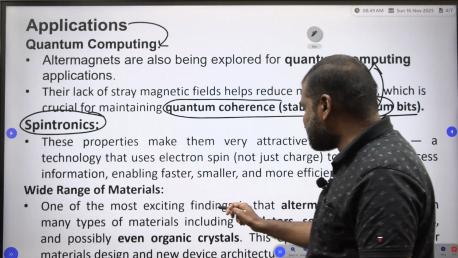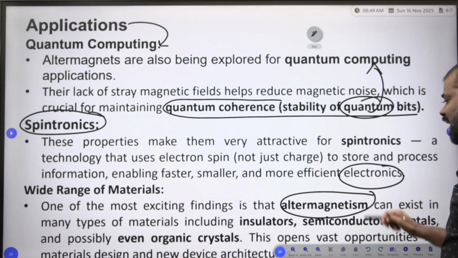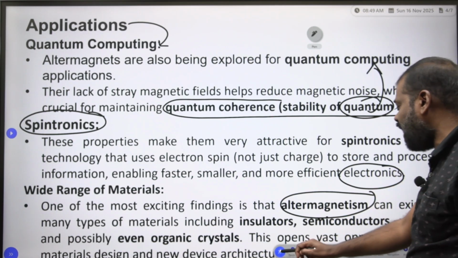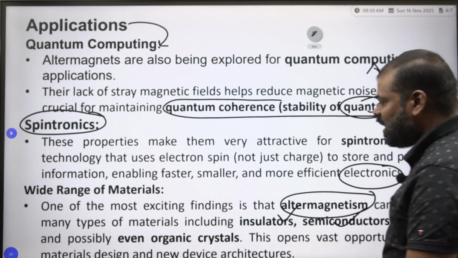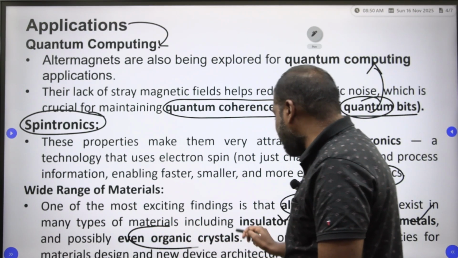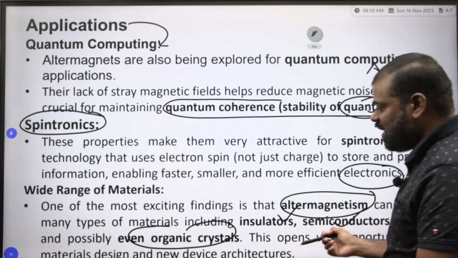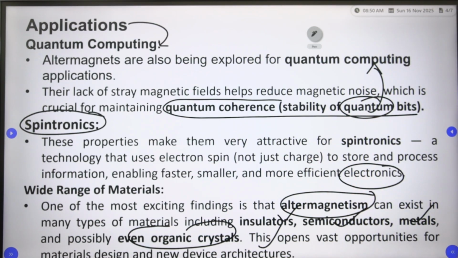One of the most exciting findings is that altermagnetism can exist in many types of materials, including insulators, semiconductors, metals, and possibly even organic crystals. This opens vast opportunity for materials design and new device architecture.